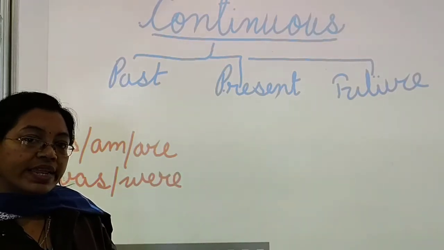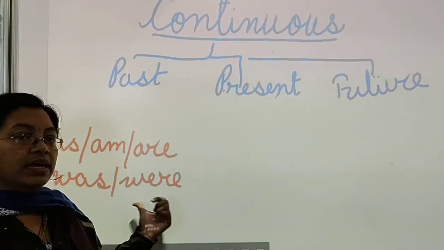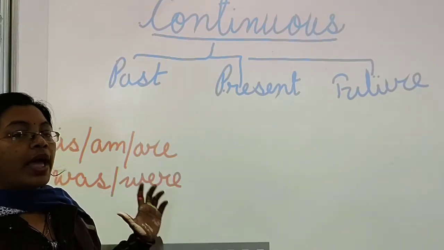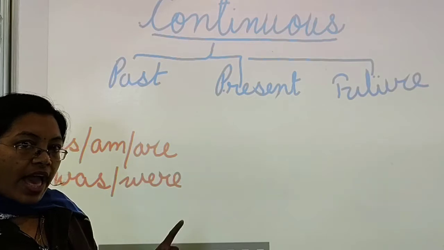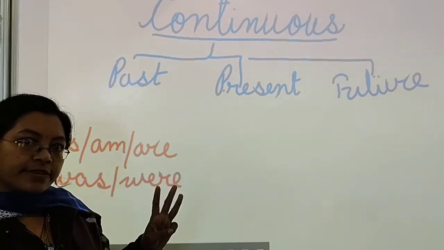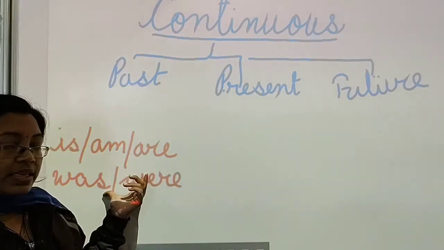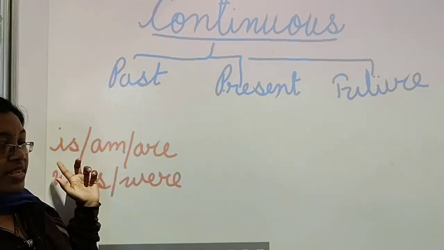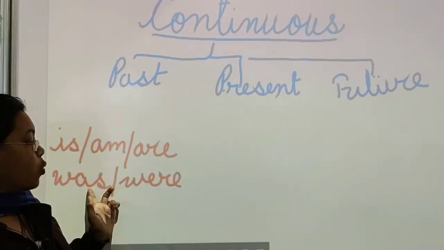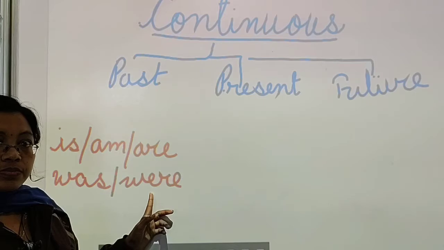And in the have form we have have, had. And in the be form we have is, am, are, was, were.